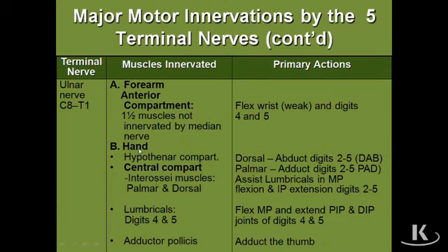Let's first deal with the ulnar nerve. The ulnar nerve, we've said, does those 1.5 exceptions of the anterior forearm, but the major function of the ulnar nerve in terms of muscle innervation is to innervate the muscles of the hand. So almost all the muscles of the hand are innervated by the ulnar nerve, but again, I said almost.